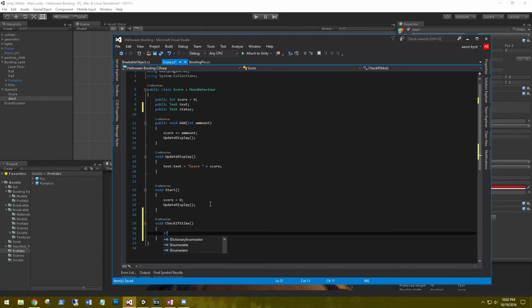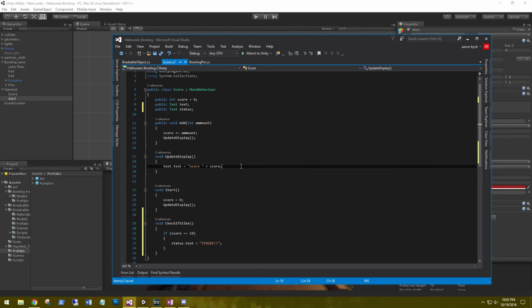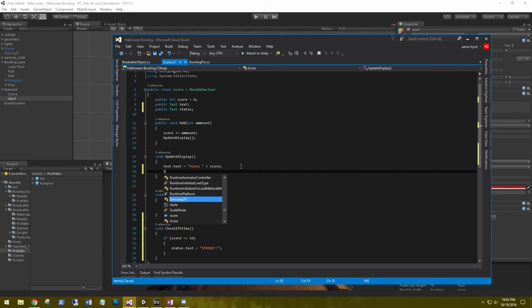We'll say if the score is equal to 10, then the status.text equals, in all caps, STRIKE. Update. We need to update this text as well. So we just need to run our check if we have a strike. Let's go ahead and save that off.